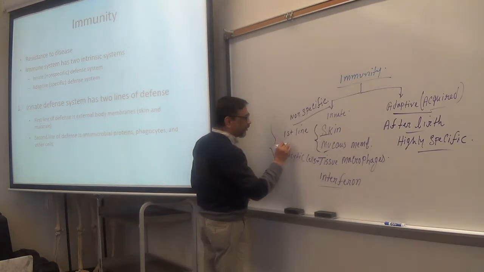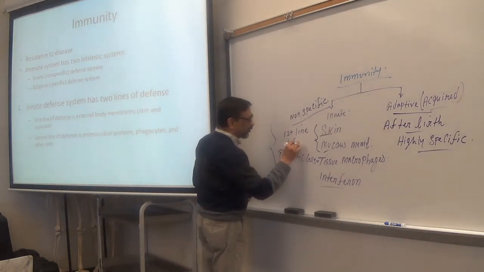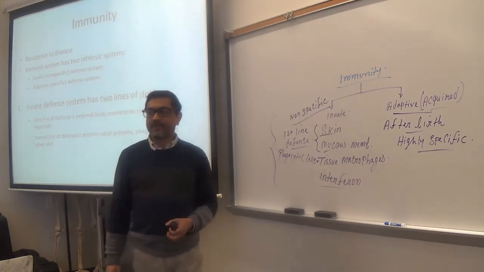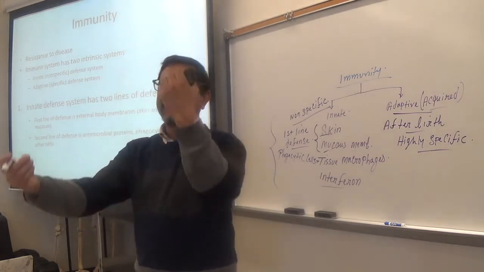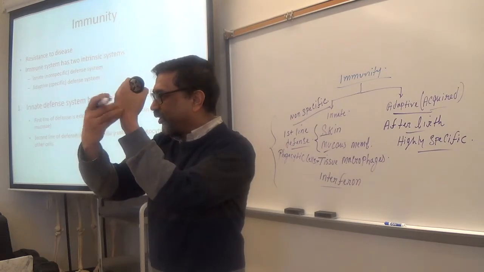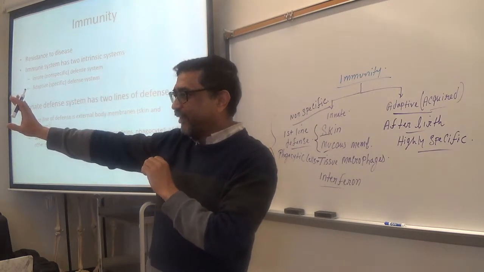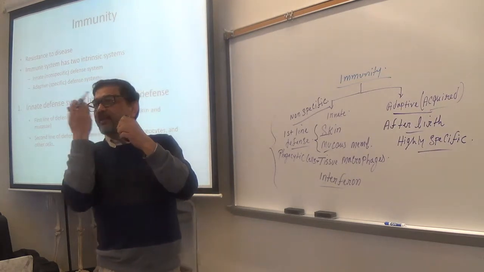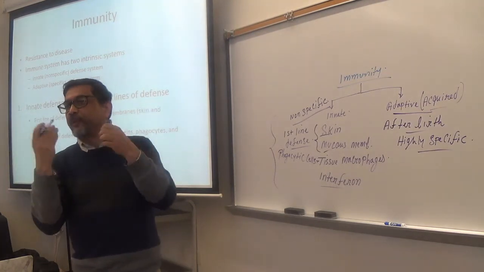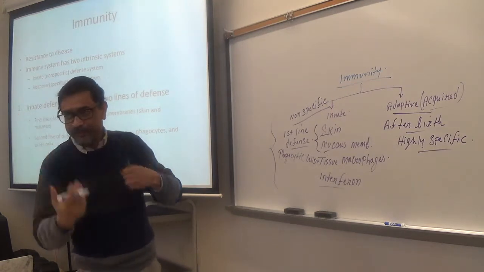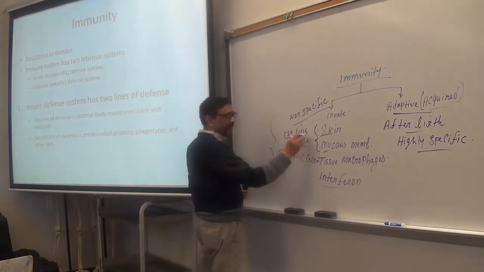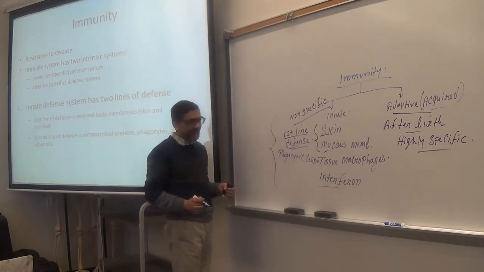First line of defense: skin and mucous membrane. Just think simple. If anything tries to enter your body, your skin will try to stop it first, right? If through the nose, the mucous membrane of your respiratory tract; if through the food, the mucous membrane of your GI tract. So, those belong to the first line of defense.